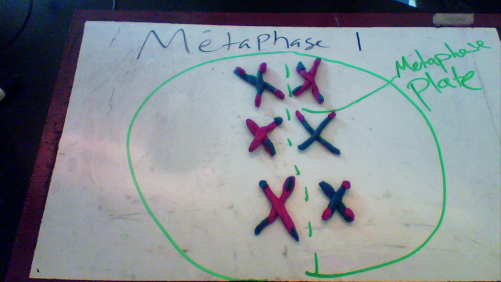This contributes to genetic diversity. There are many random possible outcomes for this. In humans, there are 2 to the 23rd possible outcomes.